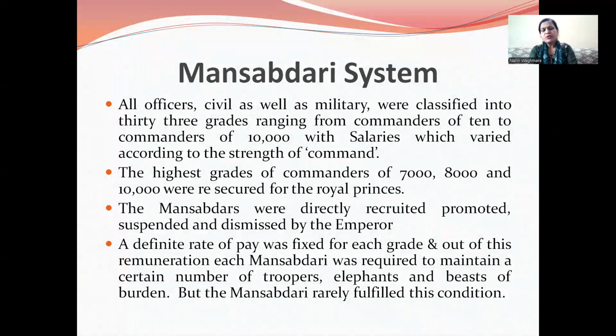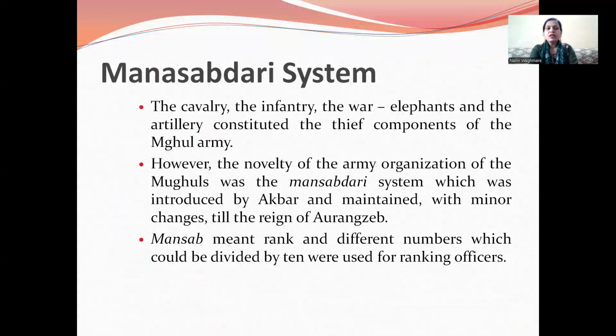A definite rate of pay was fixed for each grade, and out of this remuneration, each Mansabdar was required to maintain a certain number of troops, elephants, and beasts of burden. But the Mansabdars rarely fulfilled this condition. The cavalry, the infantry, the war elephants, and the artillery constituted the chief components of the Mughal army. However, the novelty of the army organization of the Mughals was the Mansabdari system, which was introduced by Akbar and maintained with minor changes till the rule of Aurangzeb.